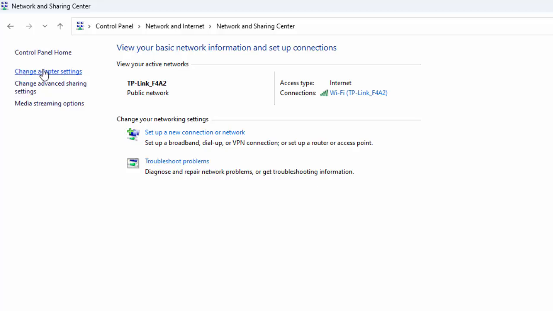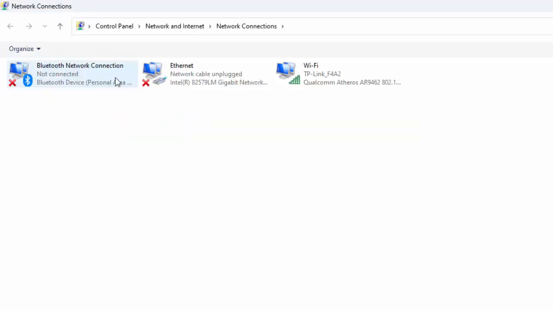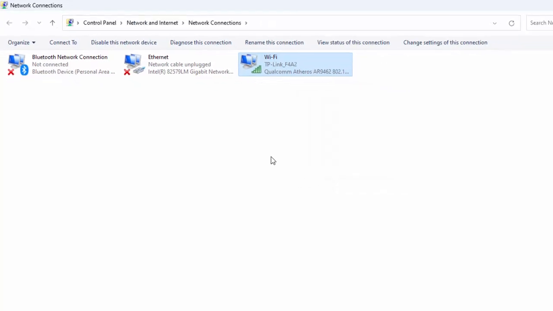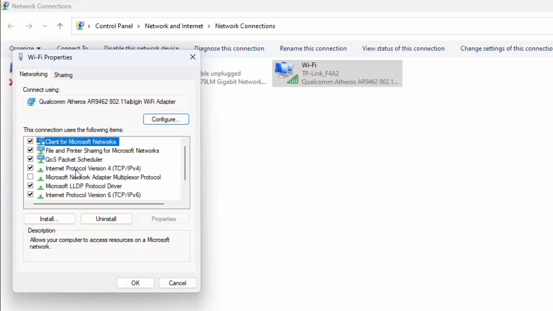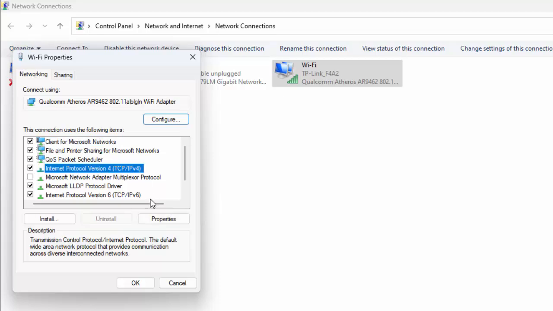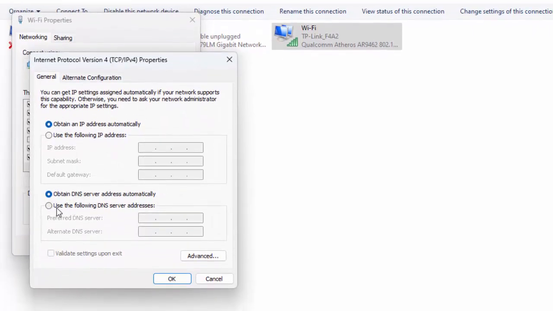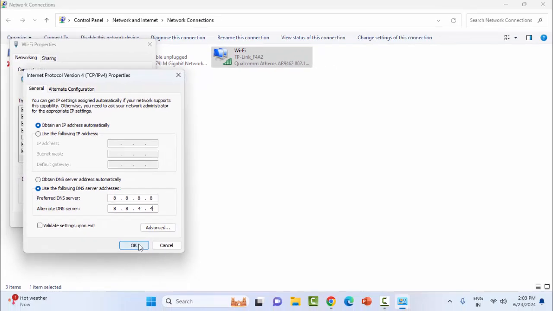Now select change adapter settings. Right click on the network icon you are using, like Wi-Fi, and select properties. Select Internet Protocol Version 4 and next click on properties. Now in this second section, select the second option, use the following DNS server address. Type here 8.8.8.8 and 8.8.4.4. After this click on OK.